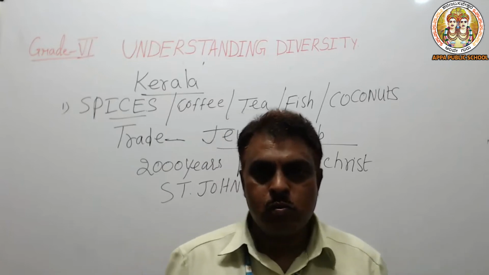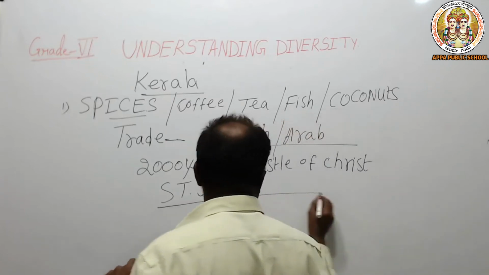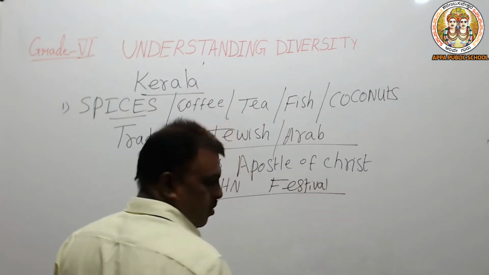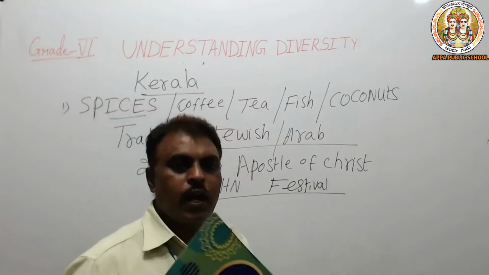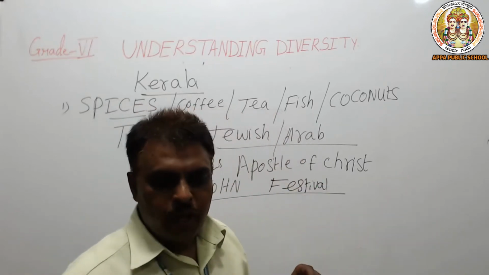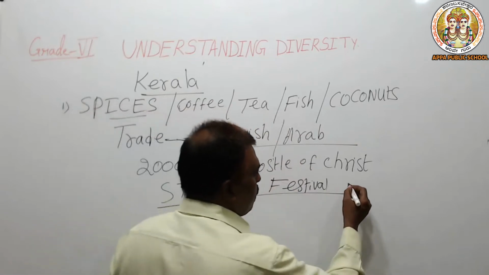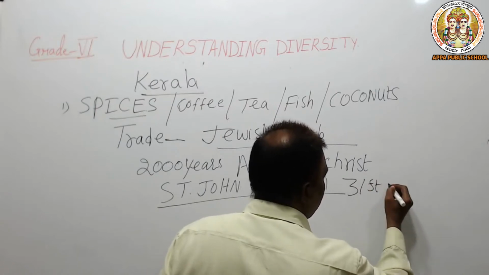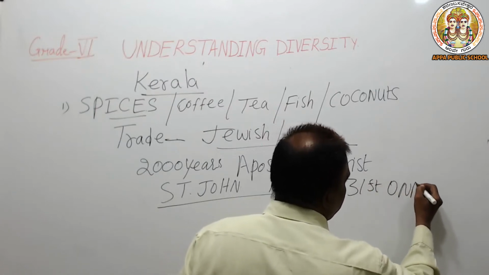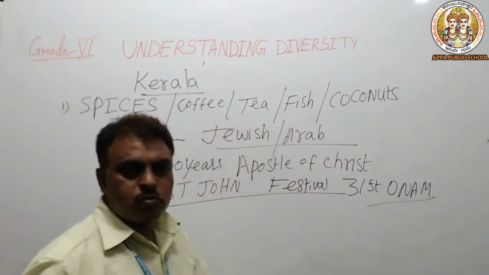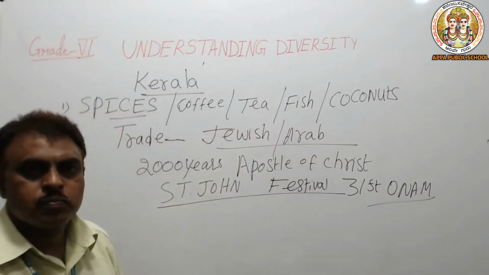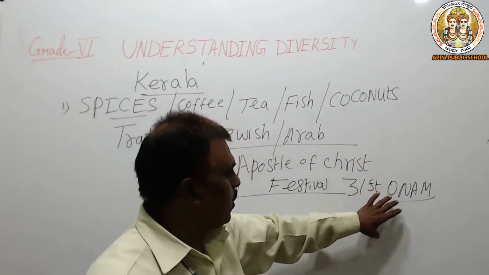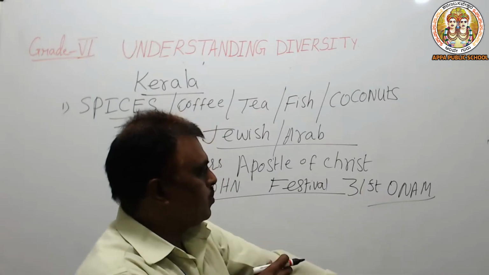And after this, what festival do the people celebrate? I told you August is full of celebrations, and here also it comes on the 31st of August. These people celebrate Onam. Onam is a very famous festival in Kerala, like we have Dasara and Diwali. During that period, you can see Kerala is very famous.